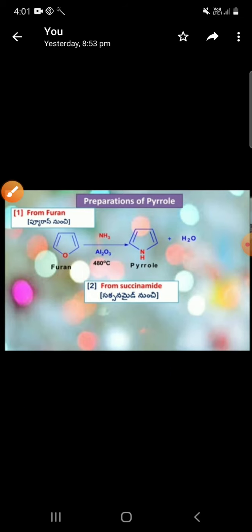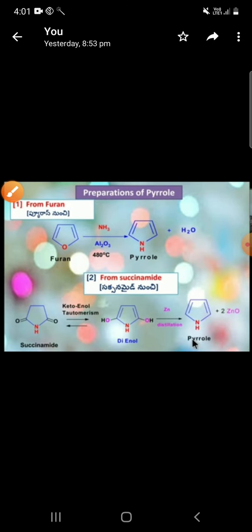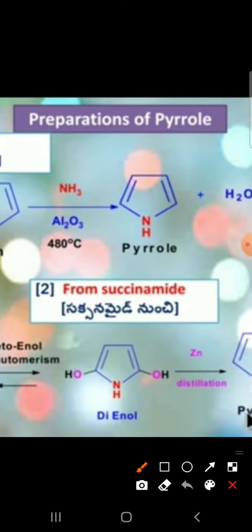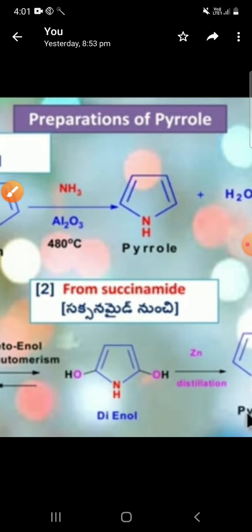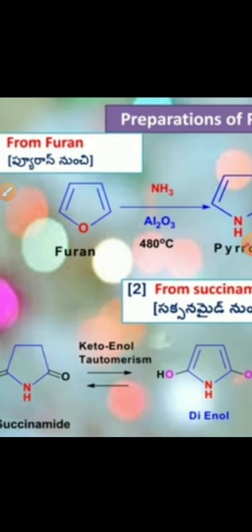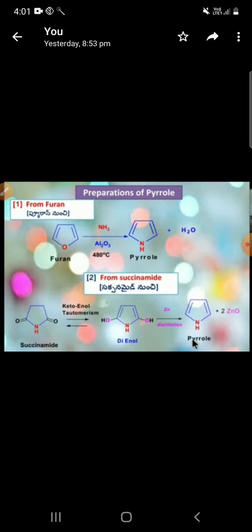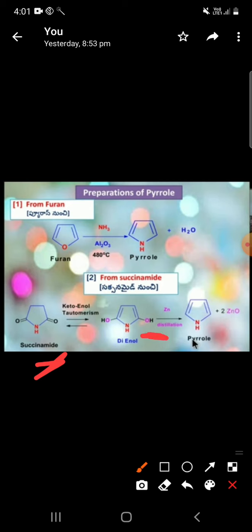Next, the second one, from succinamide. What is succinamide? This is the succinamide structure. It consists of two carbonyl groups. Two carbonyls are converted to alcohols. So how will it be converted like this?